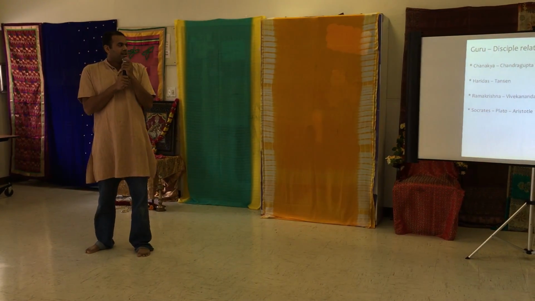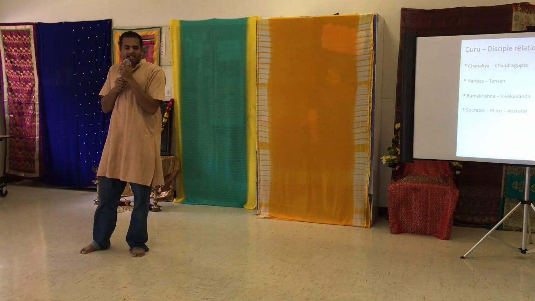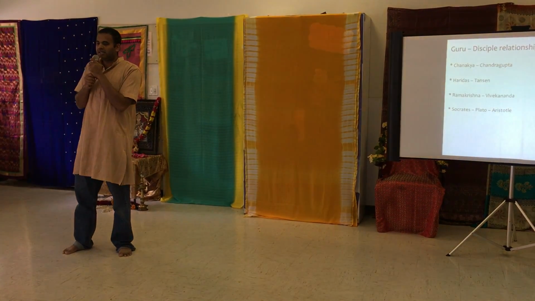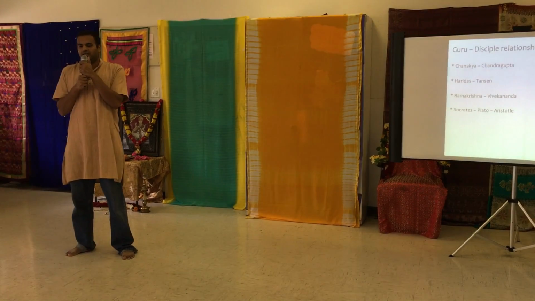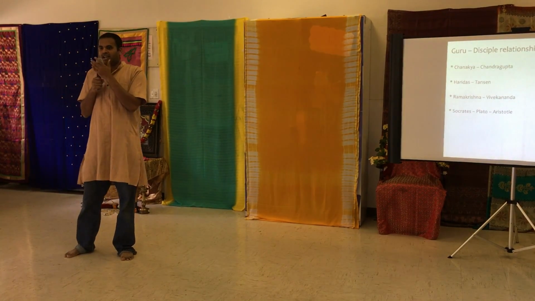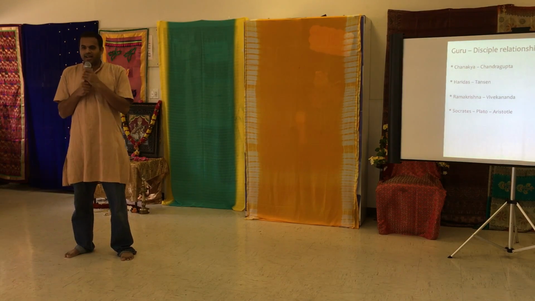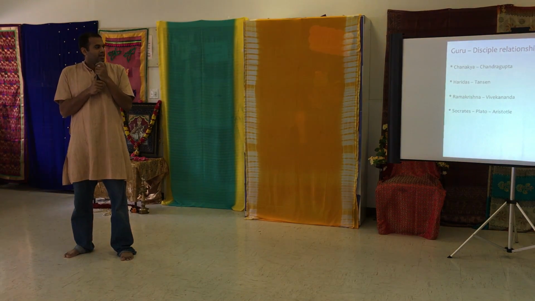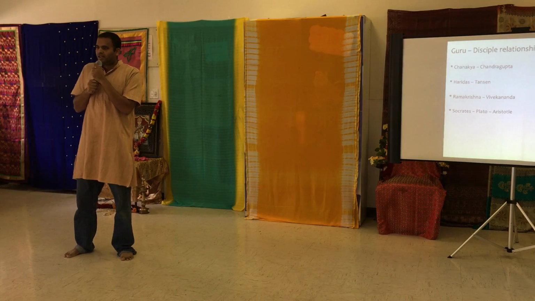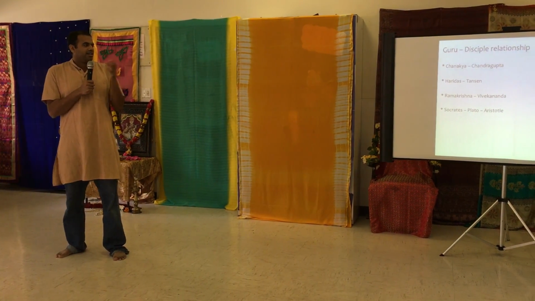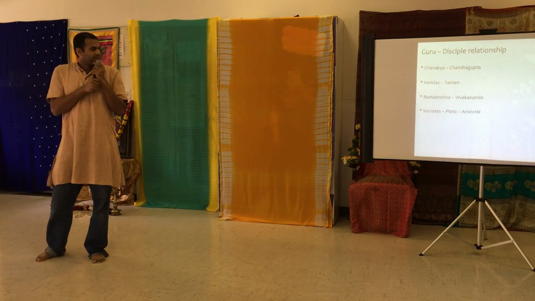But Tansen, after taking lessons from Haridas, became one of the great musicians in India, and he started a different line of music. Tansen was under the emperor, but still they shared a great love, and it's still celebrated in India.